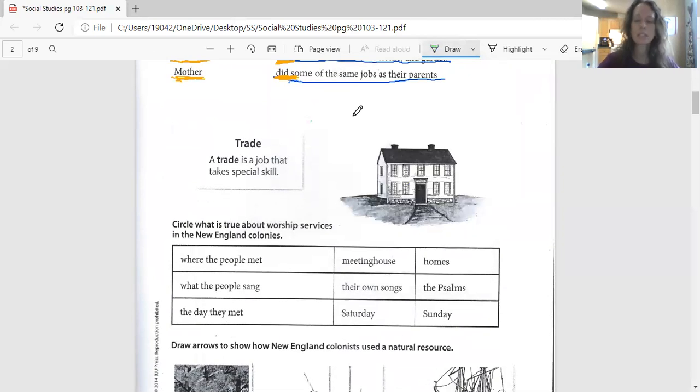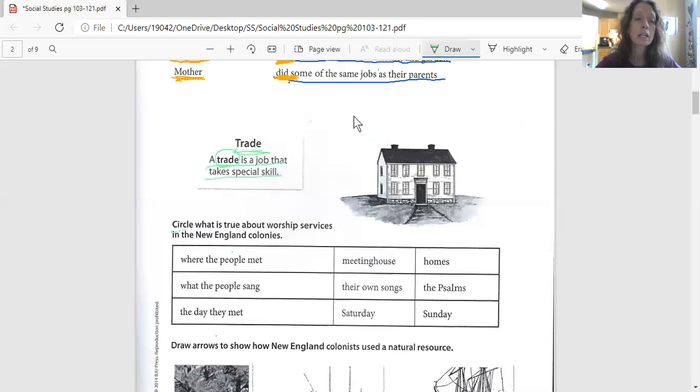And now we're down to the next part, and we've got an information box. It says trade. A trade is a job that takes special skill. A trade. You can be a carpenter, you can be a plumber. Today you can be an electrician, although they didn't have those back then. You can be a nurse or a doctor. A trade is a special skill. It takes special skill to do.